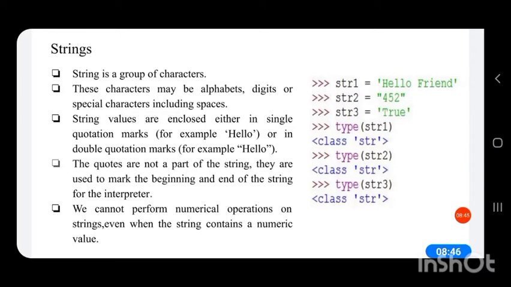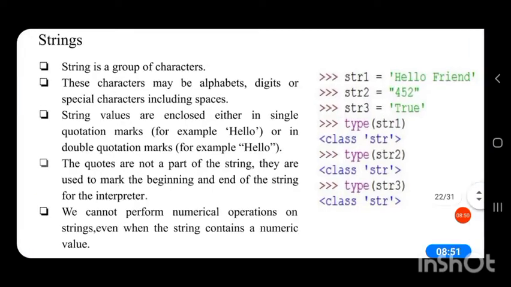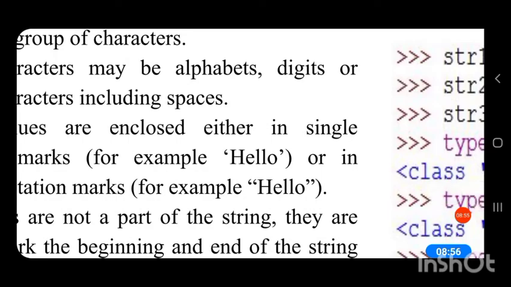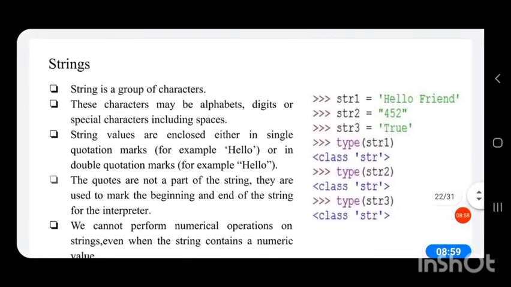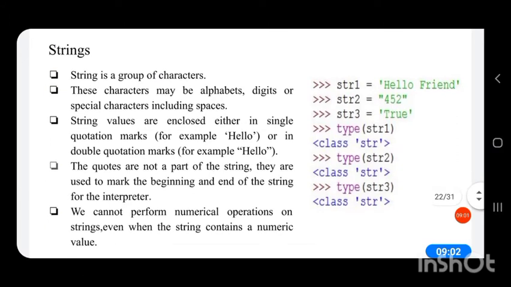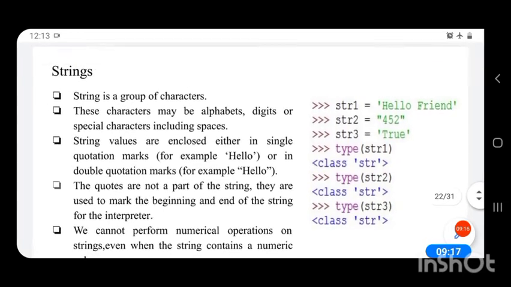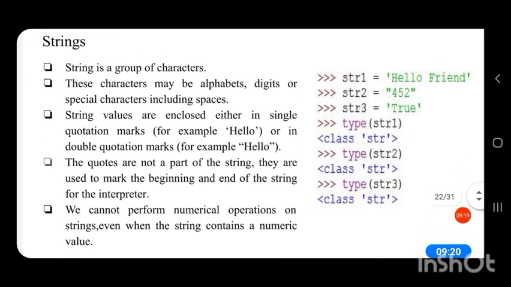String values are enclosed either in single quotes, like you can see, in single quotes hello is written, and in double quotes also hello. Anything written in single quotes or double quotes is considered as a string. The quotes are not part of the string. They are used to mark the beginning and end of the string for the interpreter. Interpreter will identify that it is a string only if it is enclosed in either single quotes or in double quotes.